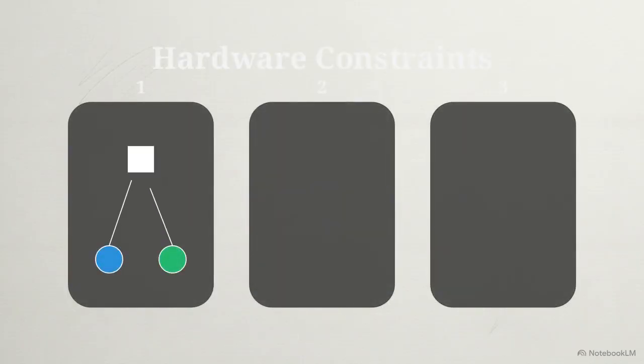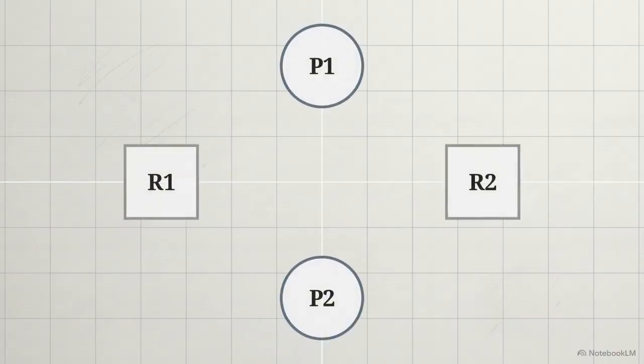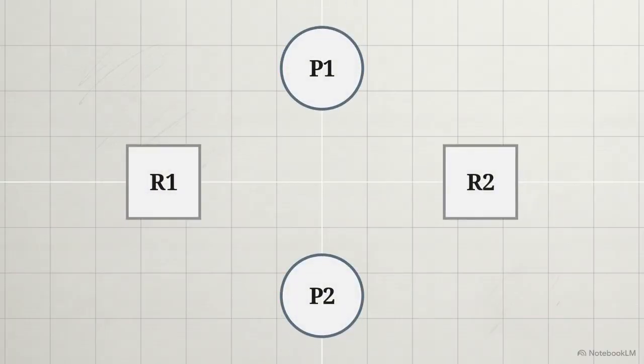First, many resources are mutually exclusive. Only one process can write to a specific memory block at a time. Second, the operating system cannot preemptively rip a resource away from a process that is currently using it. And third, processes are allowed to hold the resources they already have while waiting for more. When these constraints align into a circular dependency, the system breaks.